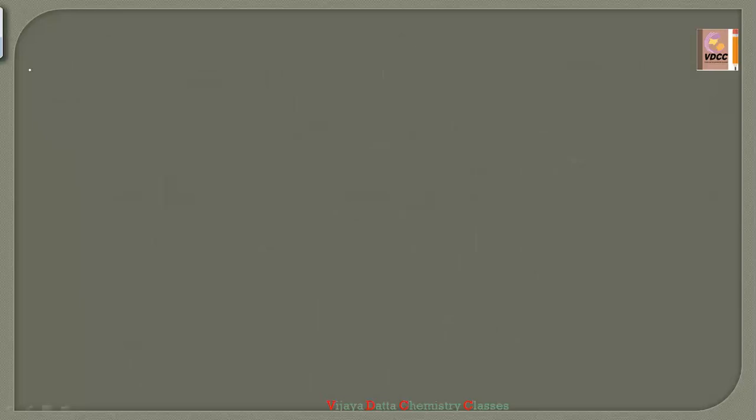Okay, I'll take one more example, and I'll tell you. See here, CH2 double bond CH2. Actually, this is the reaction I have taken. Here, I'll tell you a small shortcut. What is the shortcut? First, instead of writing, the first step they have given is O3, and the second one is H2O. Simply they asked what is the product.